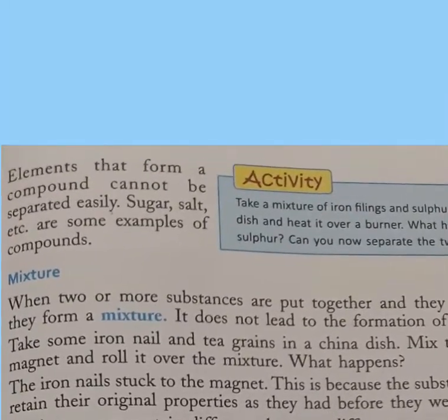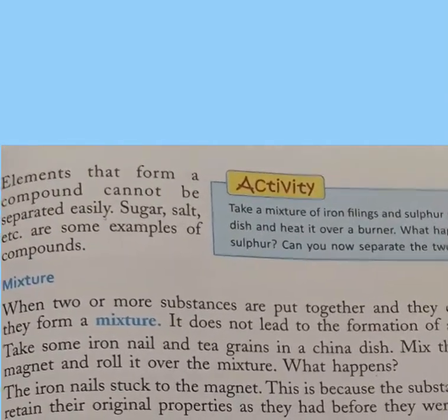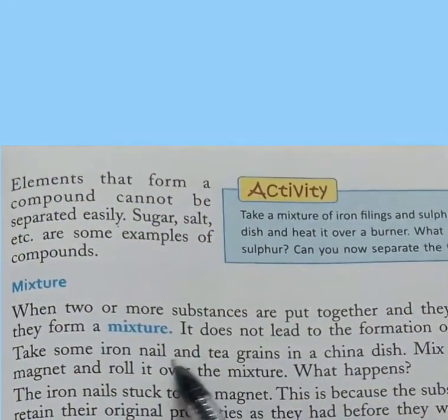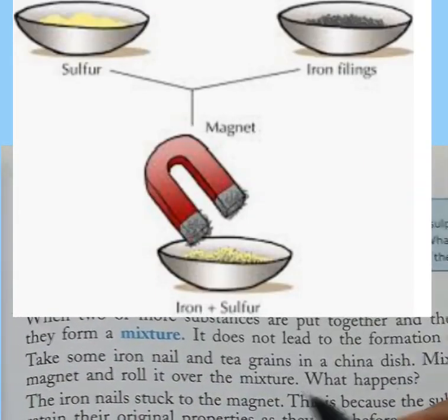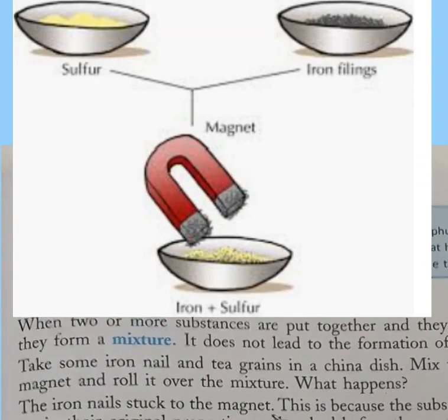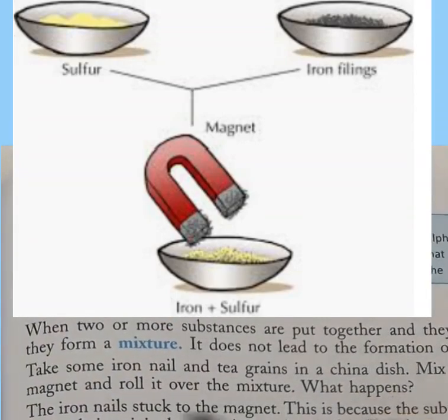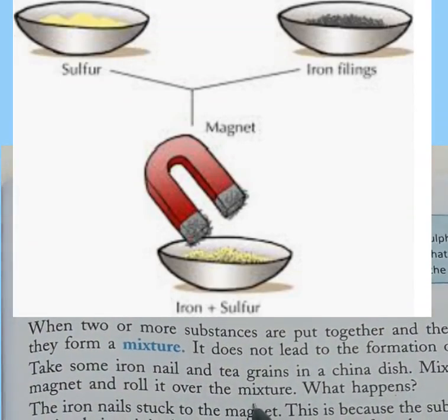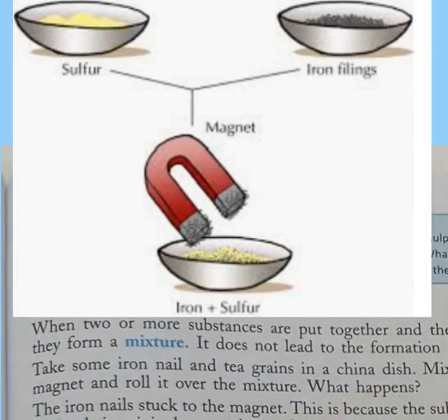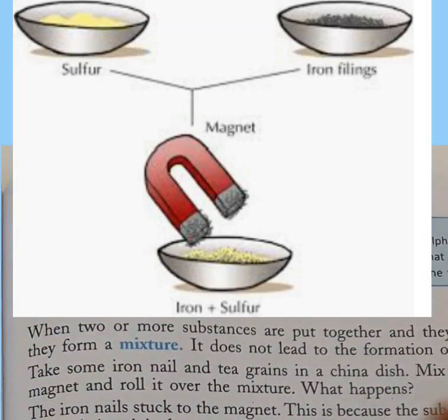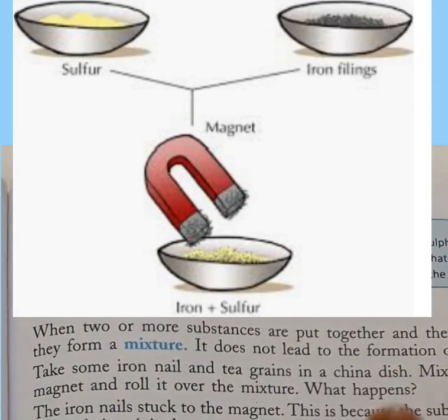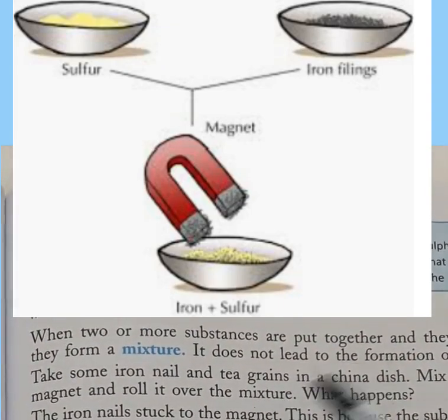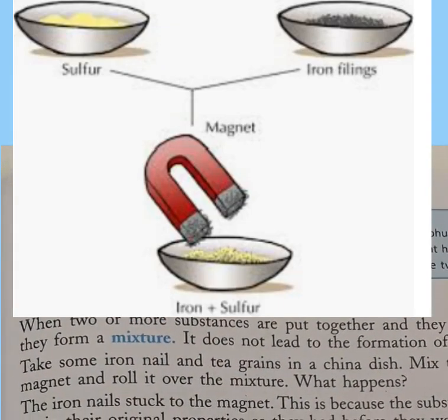Now students, tell me, can we separate that mixture of iron nail and tea grains? क्या हम उन दोनों के मिक्सचर को सेपरेट कर सकते हैं? Yes, we can separate them by using a magnet. And if we roll that magnet over that mixture, what will happen? The iron nail will get stuck to the magnet. जो कील होगा वो magnet के साथ चिपक जाएगा and the tea grain will be easily separated from that mixture.